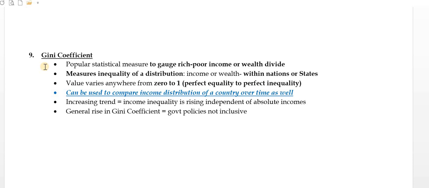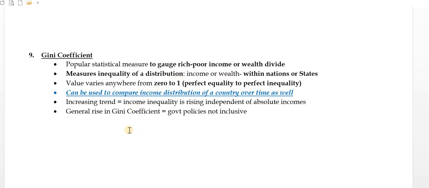Going to the Gini coefficient. The Gini coefficient is the measure to gauge the rich-poor income or wealth divide. So what is the divide between rich and poor people according to their wealth and income status? That is shown by the statistical measure of the Gini coefficient. It measures the inequality of distribution of income or wealth within nations or states. The value varies anywhere from 0 to 1, perfect equality to perfect inequality. So 0 is perfect equality, meaning nobody is divided, everybody is equal. So 0 means no gaps, right? 1 is the biggest distance.